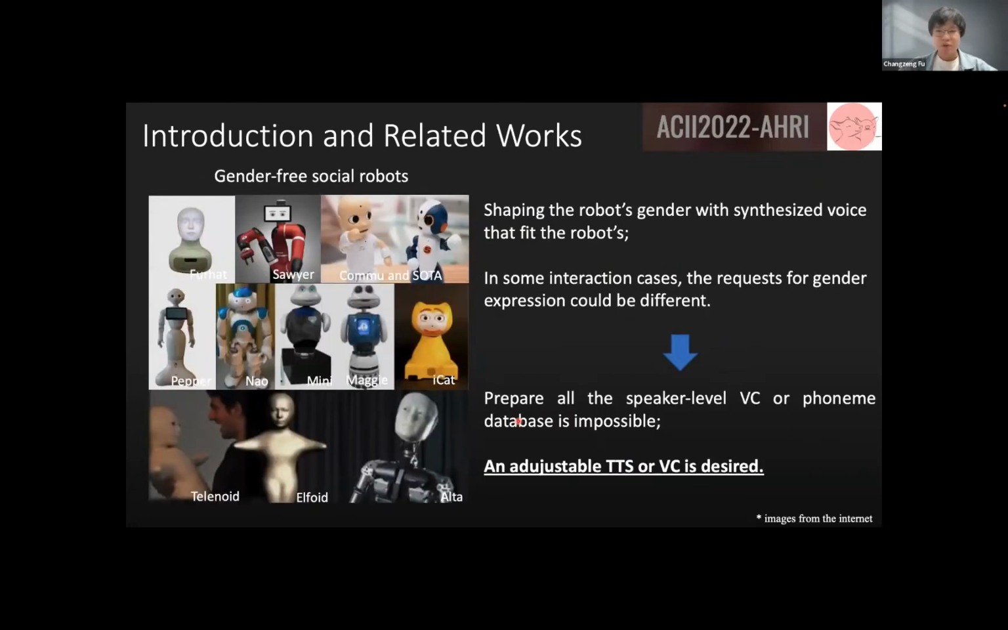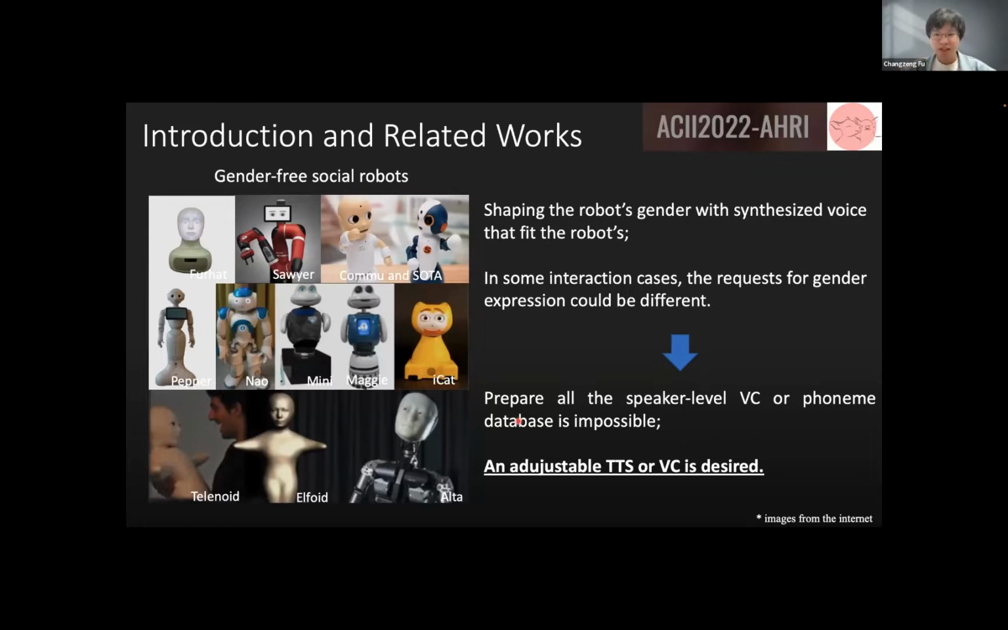However, the situation becomes more complex for gender-free social robots, where the voice is directly related to shaping the robot's gender and even their character. So this construction should be different in different interaction cases. For example, if we use a robot to interact with children, we may need to equip the robot with a somewhat cute voice. But if we use this robot to interact with elderly people, adults, or in some other formal situation, we may need a voice that is formal.